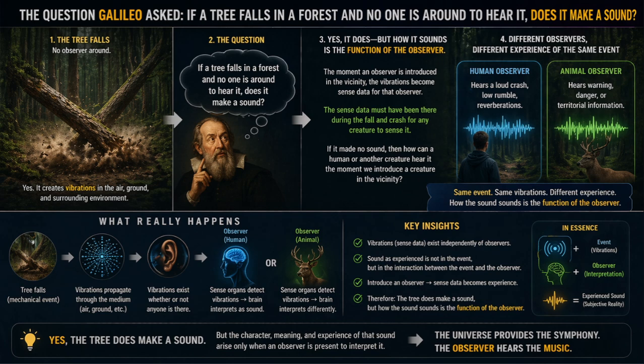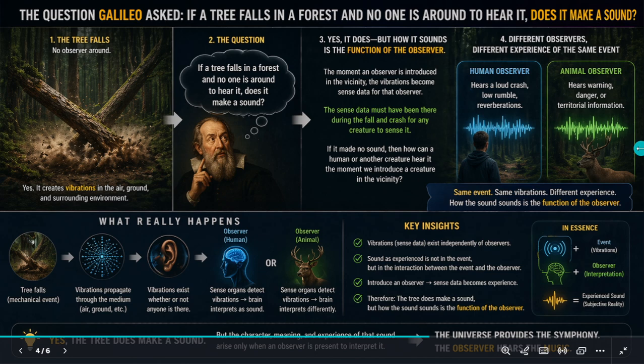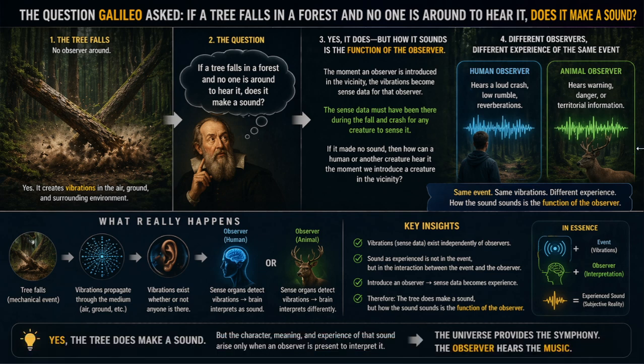In essence, event vibrations, observer interpretation, experience sound subjective reality. Yes, the tree does make a sound, but the character, meaning and experience of that sound arise only when an observer is present to interpret it. The universe provides the symphony. The observer hears the music.